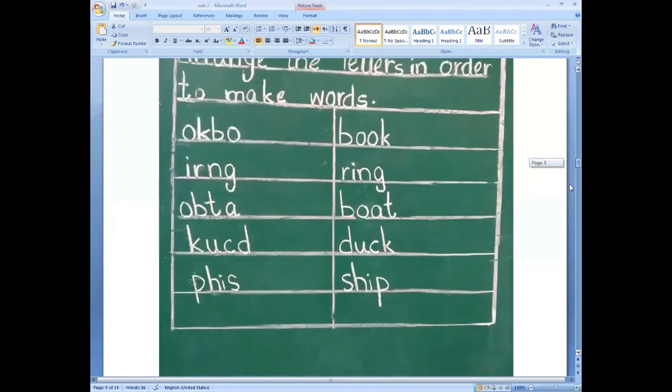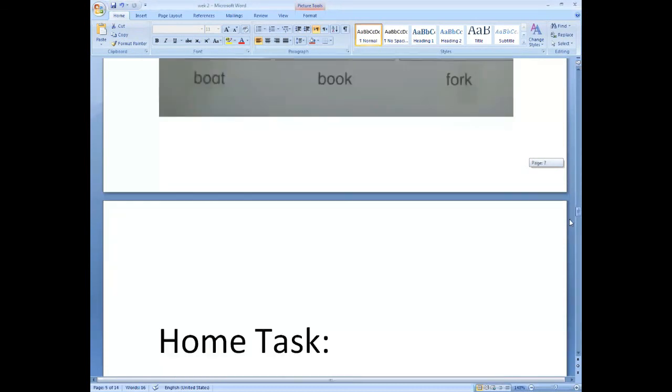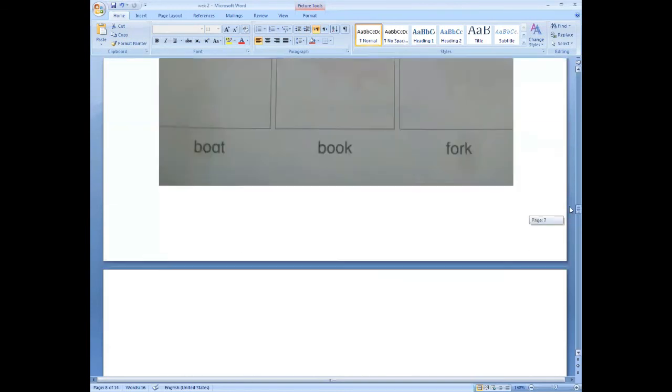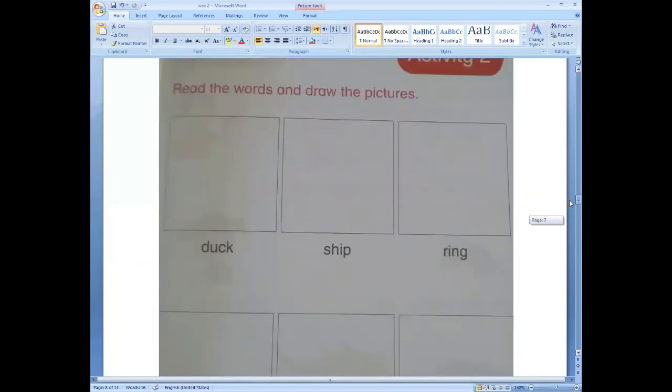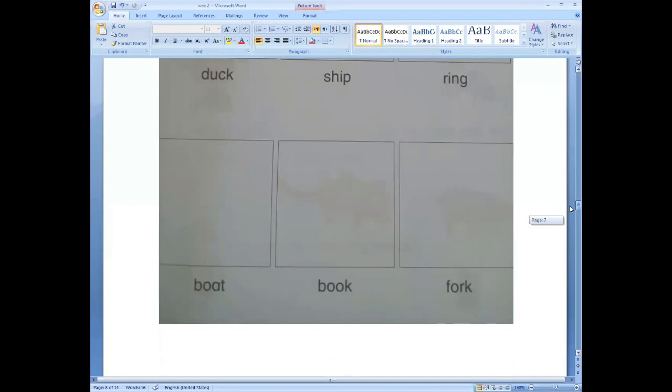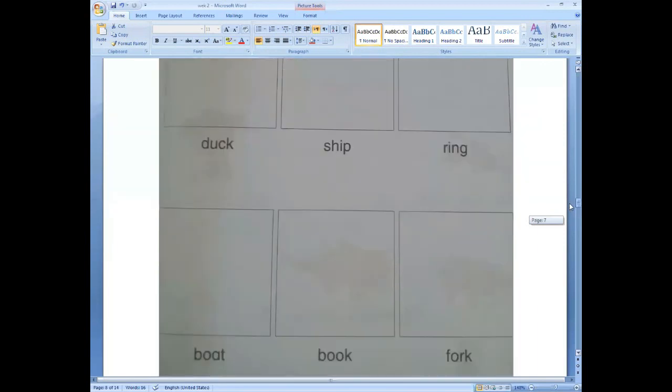Your home task: the first one is to arrange the words in order in your copy. Your second home task is to do book page number 7. In book page number 7 you have to draw pictures according to the words. Here you have to draw pictures in your book, but the second one is your copy work.